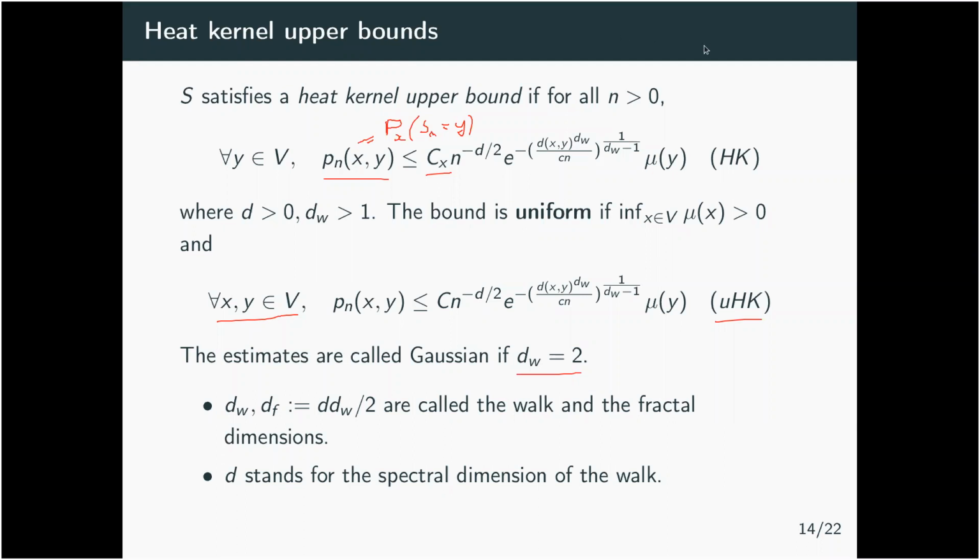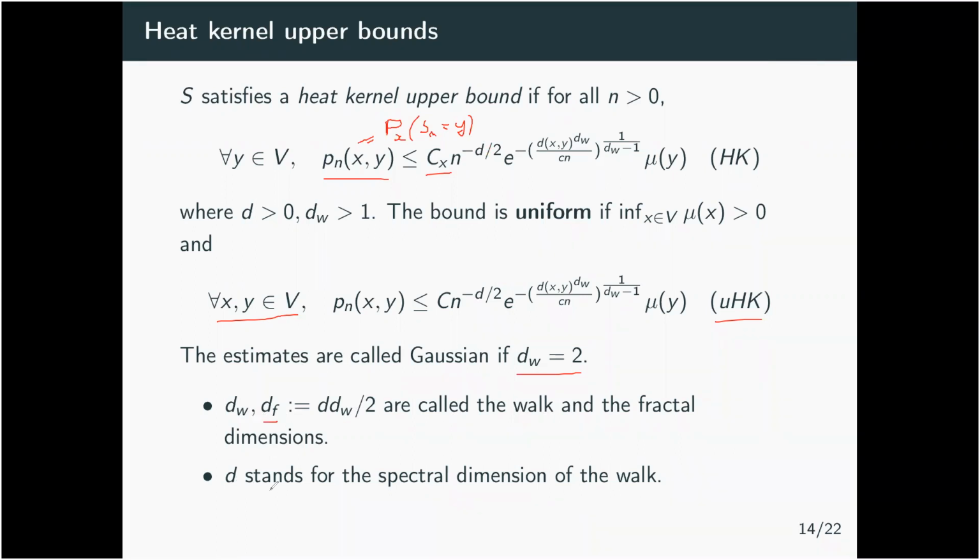In this literature, d_w corresponds to the walk dimension of the fractal, and d_f is defined as d times d_w divided by 2, where d was this parameter here. It is the fractal dimension. So there is a relation between these three parameters, d_f, d_w, and d.